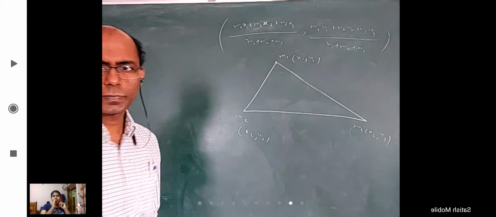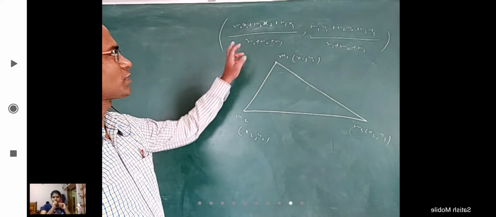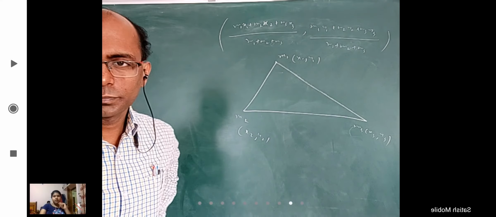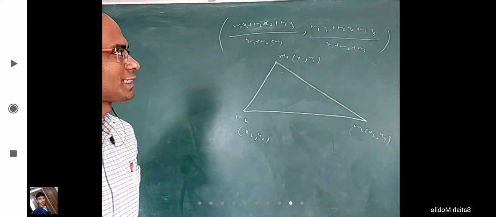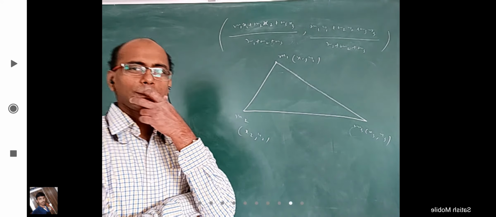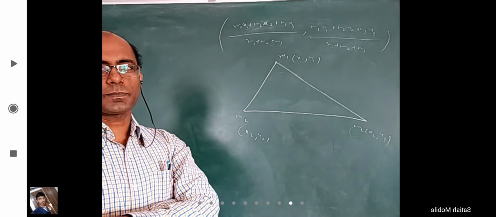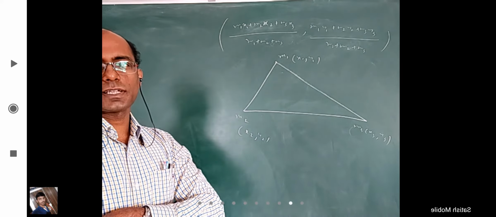You know this. Anybody want to give an idea where this formula is derived from? In the incenter formula, it appears like this, but that doesn't mean it is derived from the incenter. For a pure physics question I am asking. In physics, they told you this formula. How is it derived?